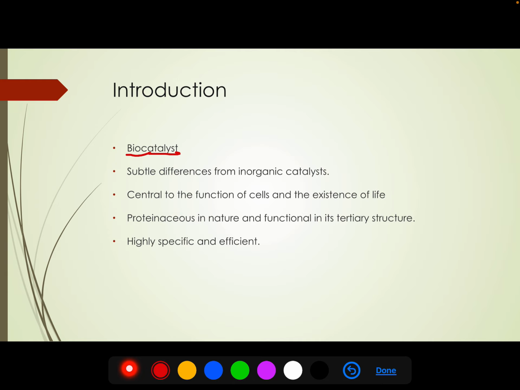We also have inorganic catalysts that catalyze reactions, as we have seen in chemistry. So what are the differences between an enzyme and an inorganic catalyst? The foremost difference is temperature. Enzymes are unable to perform at a very elevated temperature, but inorganic catalysts can perform at a very high temperature. The second point is that enzymes are very substrate and reaction specific, but inorganic catalysts are not that specific.